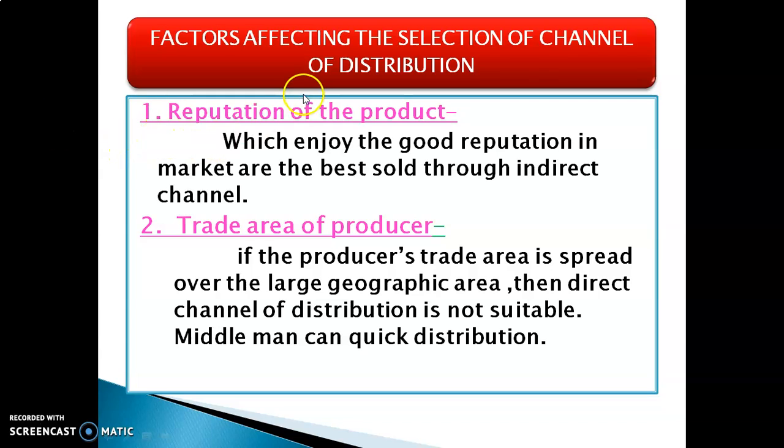The last point is the factors affecting the selection of channel of distribution. The first factor is the reputation of product. Products which enjoy a good reputation in the market are best sold through the indirect channel.